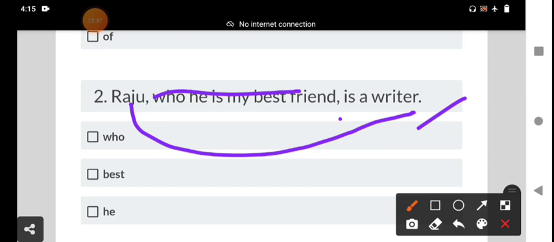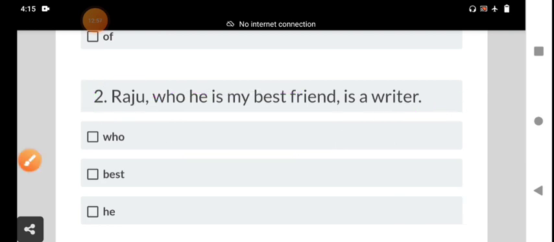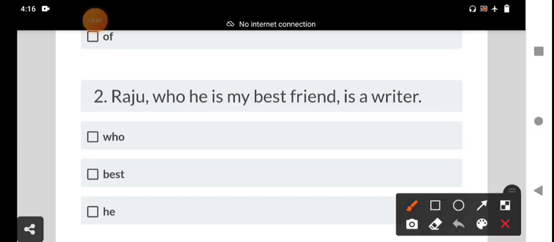But the clause gives extra information about the proper noun. Already we know Raju is a writer, but who is Raju? Who is my best friend? Here the excess word is he. This is the third option. We have to select the excess word and delete it.